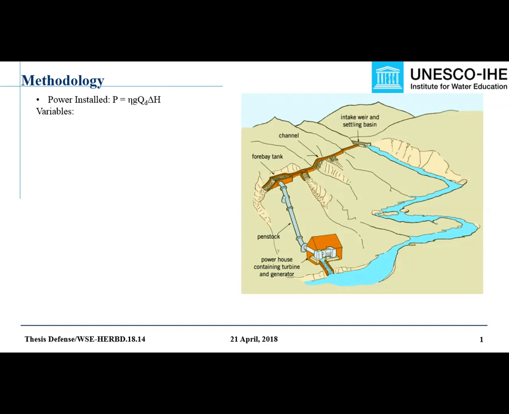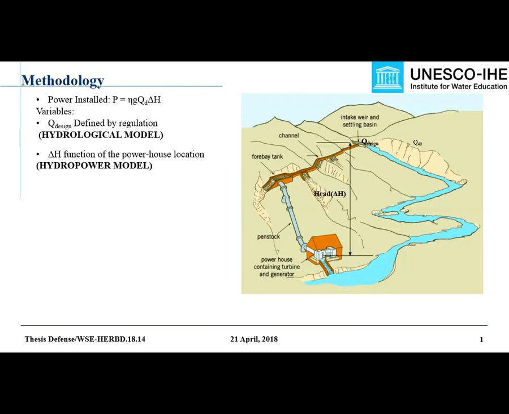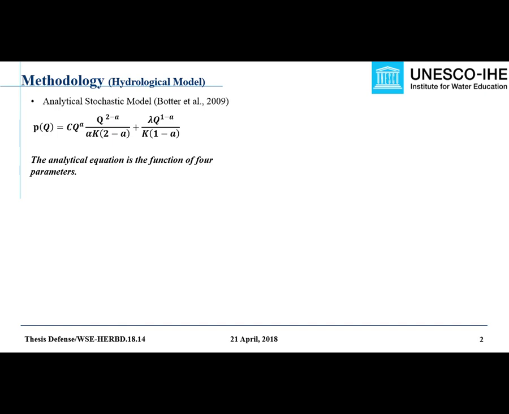In order to assess the hydropower potential, we need to have two variables. First one is the design discharge, which can be determined from the flow duration curve using a hydrological model. And second is the head, which is the difference between intake and powerhouse elevation and can be obtained from topographic data using a hydropower model.